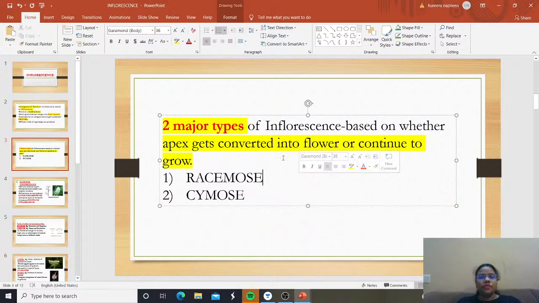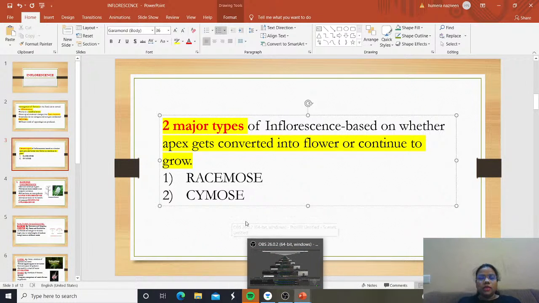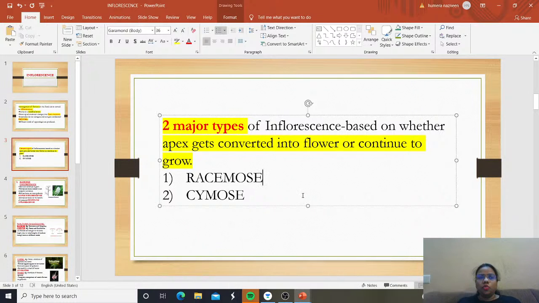So how many major types of inflorescence are there? Yes, there are two major types of inflorescence. And on what basis are these inflorescences being divided? They are divided into two types based on whether the apex is getting converted into a flower or continuing to grow. So what are those two types? We have racemose inflorescence and cymose inflorescence. Based on whether the apex continues to grow or gets converted into a flower, we have two types: racemose and cymose.